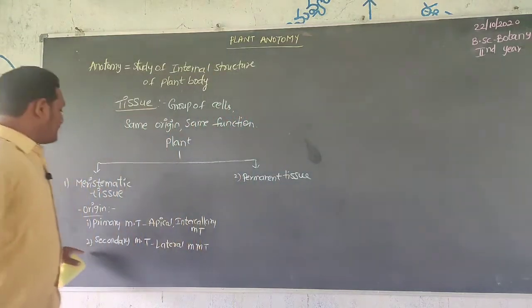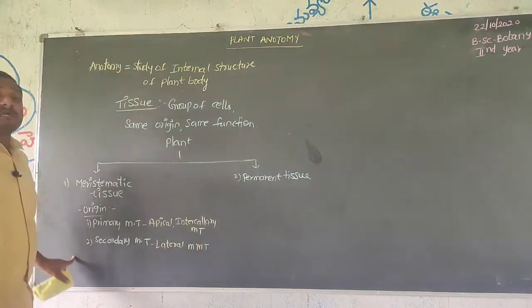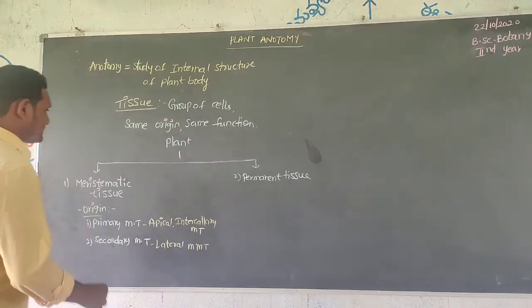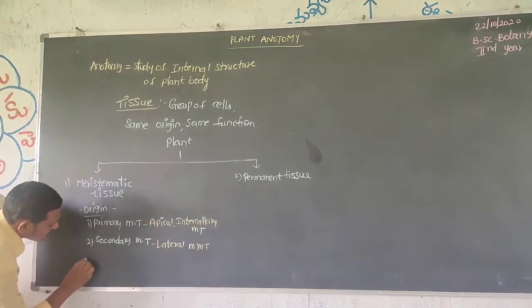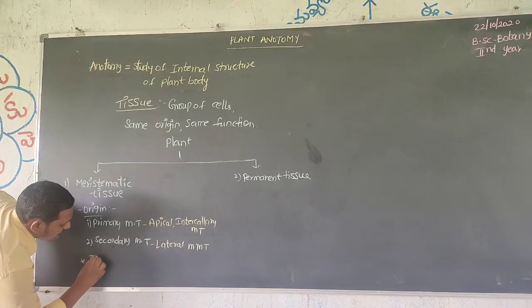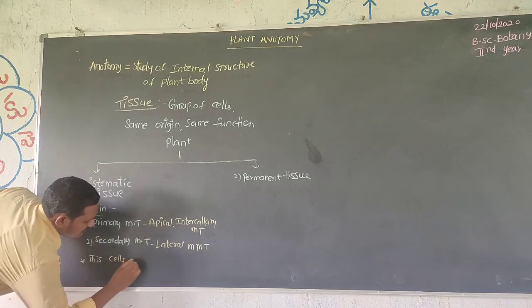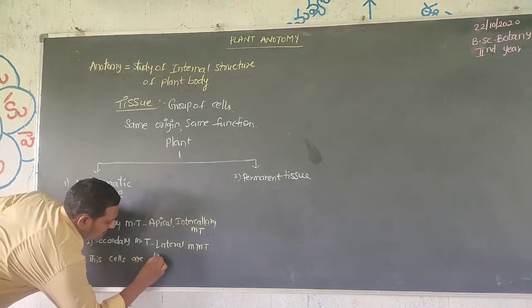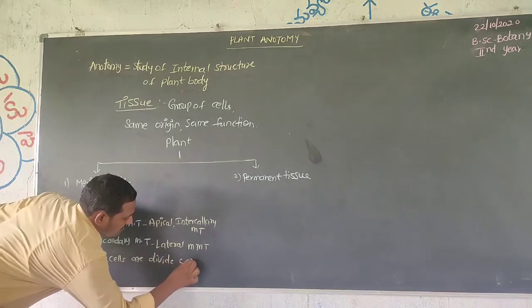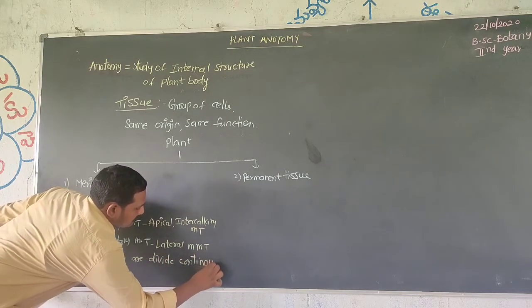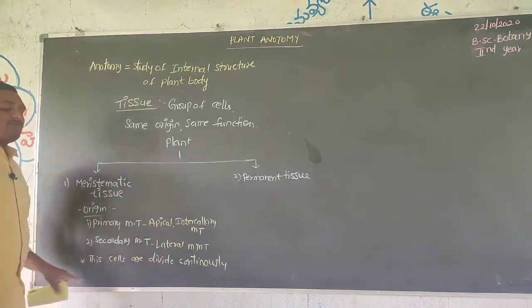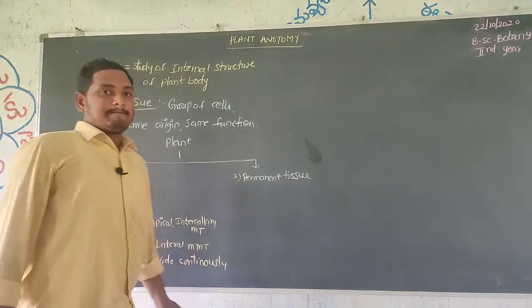These cells mainly divide continuously and form new cells.